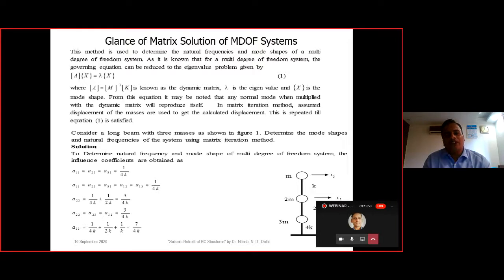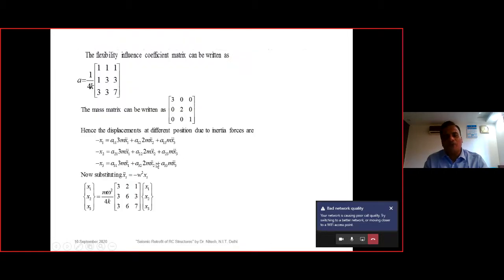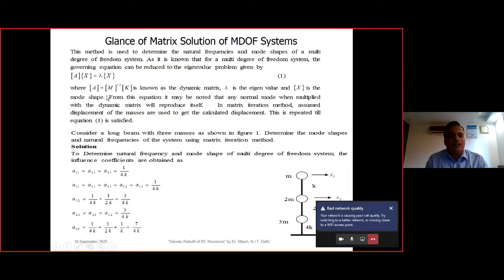Here we have the numerical method, that is, for the multi-degree of freedom system we want to analyze. In this figure we can see the equations corresponding to the same, where we have found the flexibility coefficients. And here we can write mx double dot plus cx dot plus kx equal to 0, and further simplifying it, the damping we are ignoring.